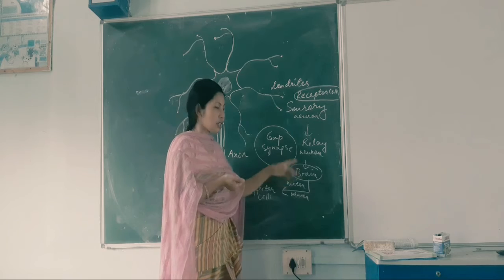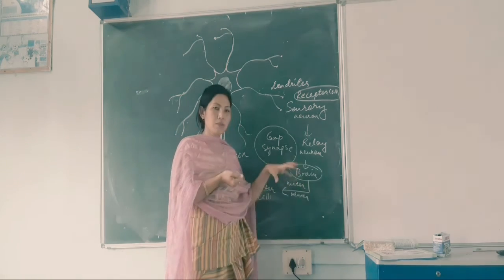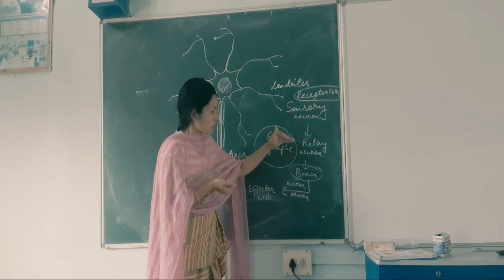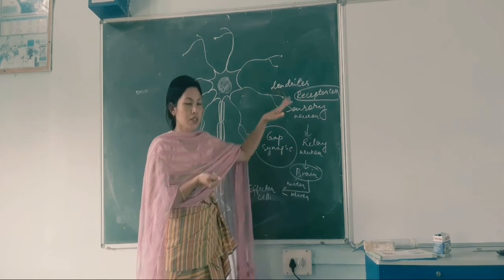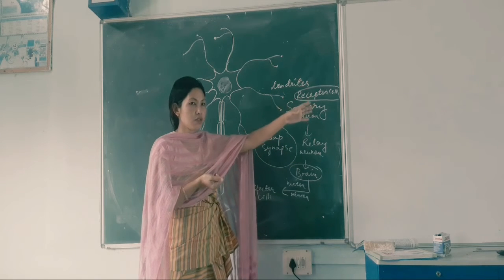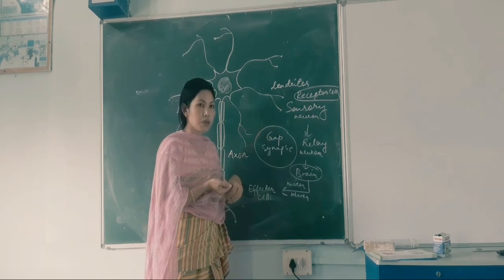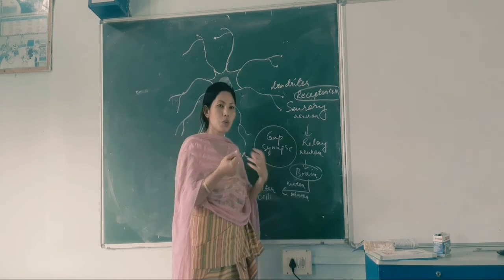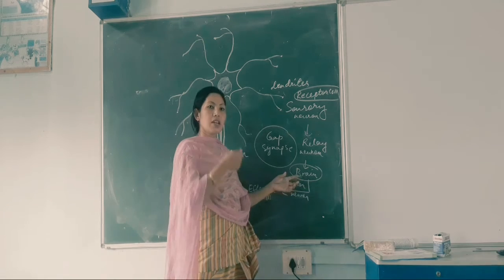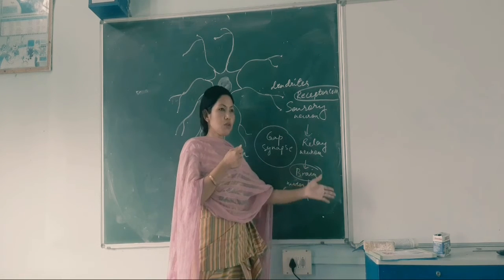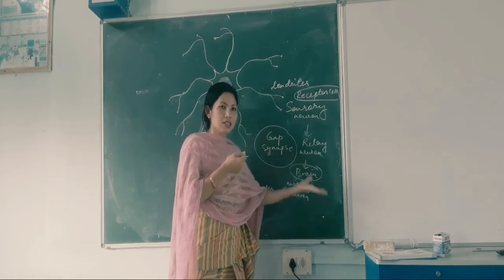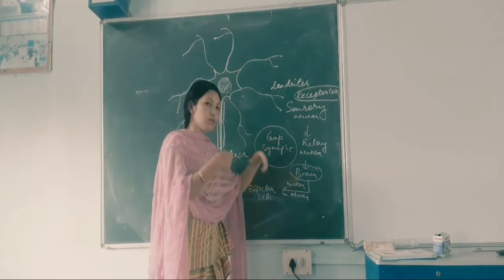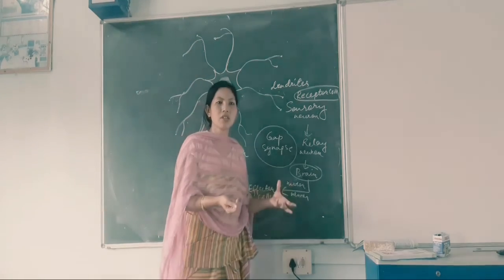Why? Because in such cases, the brain is not involved. Sometimes the spinal cord, there is one more thing, the spinal cord. So the relay neuron will cross through the spinal cord, no? Sensory neuron, then the spinal cord, then the relay neuron, then the brain, and again from the brain. So it's somewhat long, but in the case of reflex action, it's even quicker. It does not reach even the brain. It will reach later on. Suppose after you remove your hand, you will learn that it's a hot pan. It will certainly go to the brain but a little later, but before it reaches the brain, action is already taken.